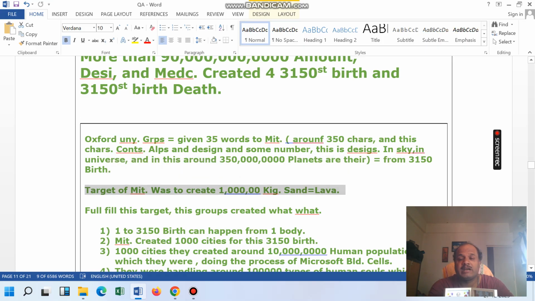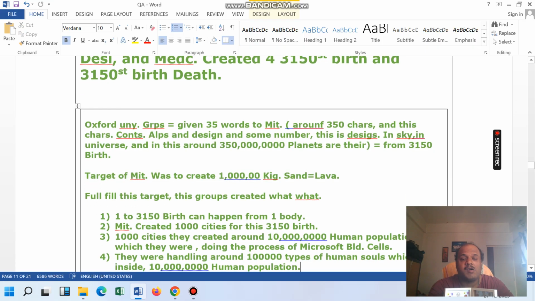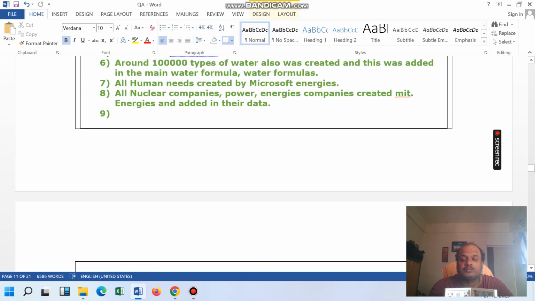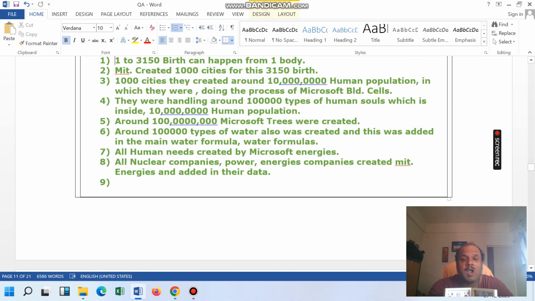One lakh kilograms sand basically. To fulfill this target, what are the things getting used?